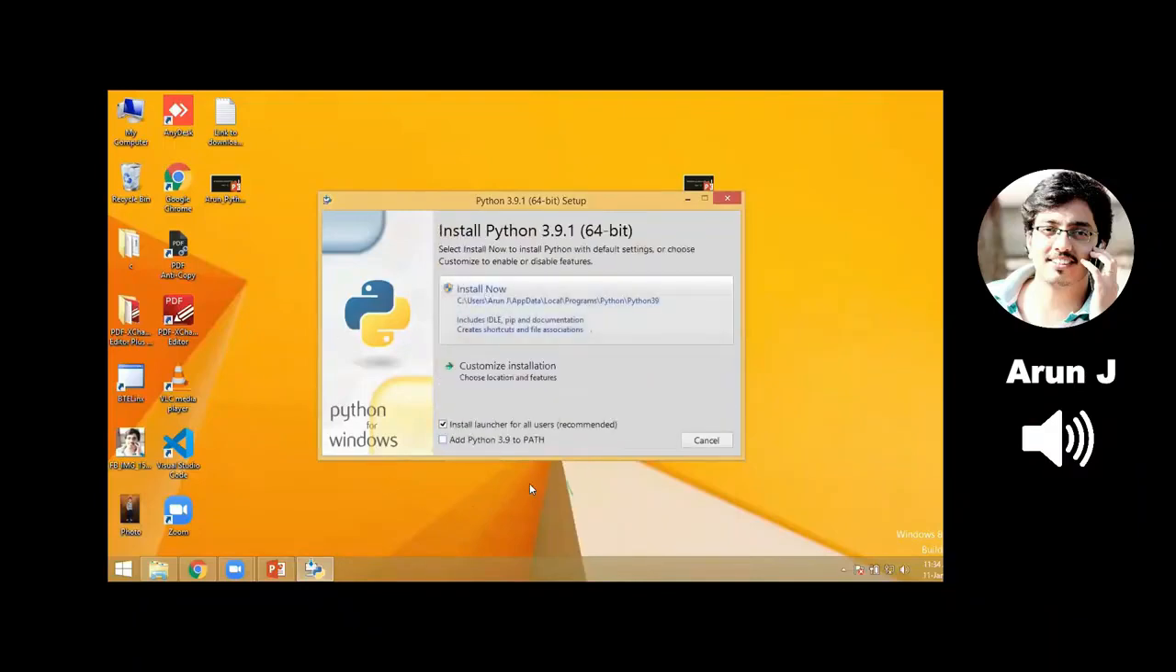And one more thing. In this we have two checkboxes: install launcher for all users, which is enabled, and this one, add Python 3.9 to path. This must be enabled. This should be enabled because if you forget to enable this checkbox, then in the environment variables